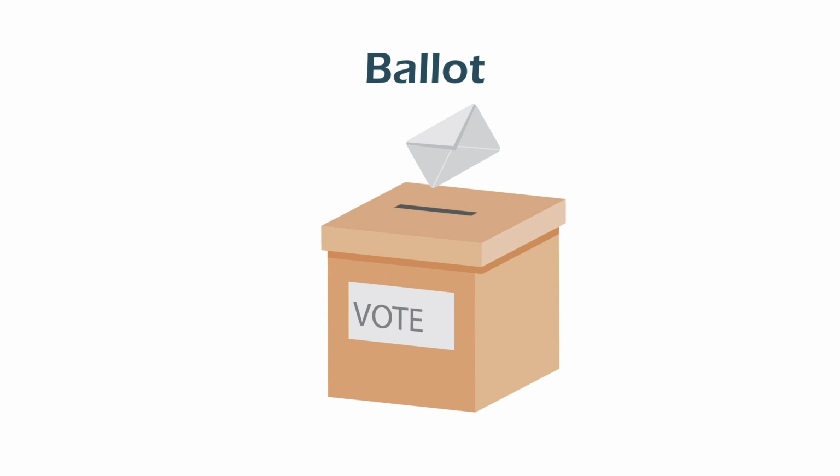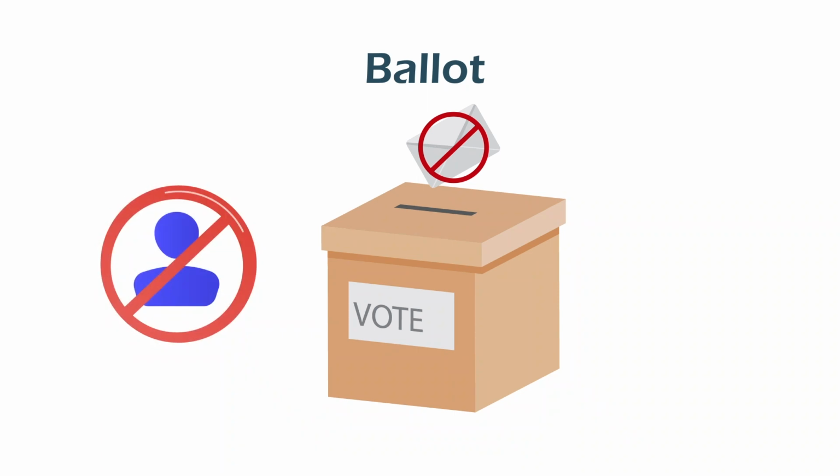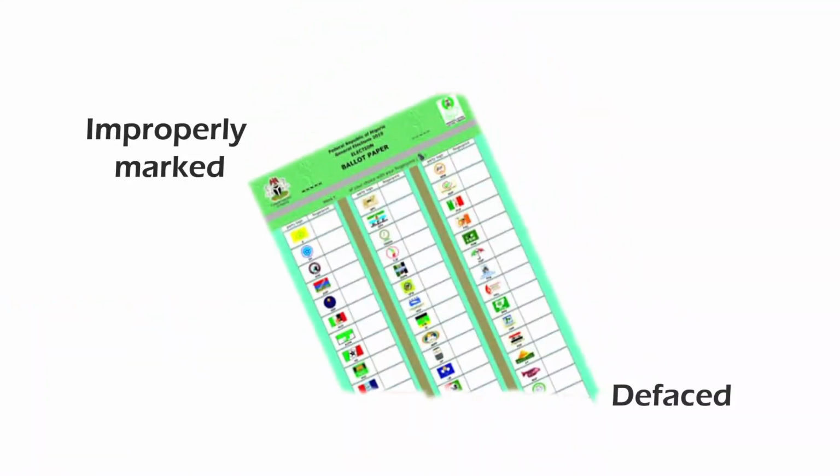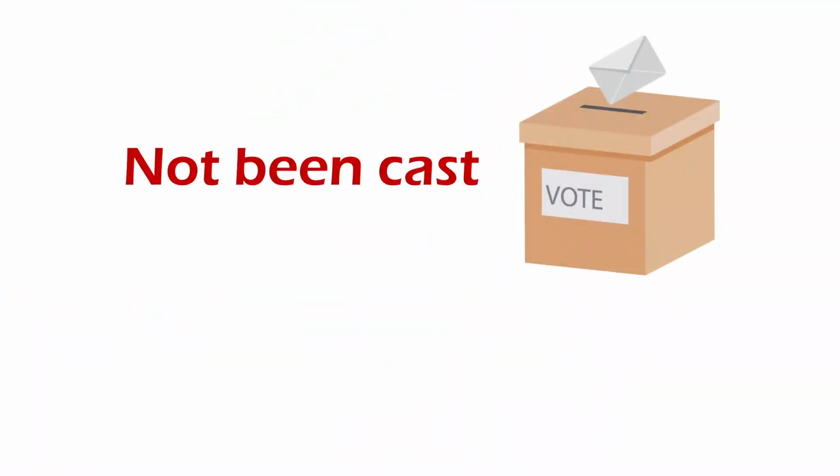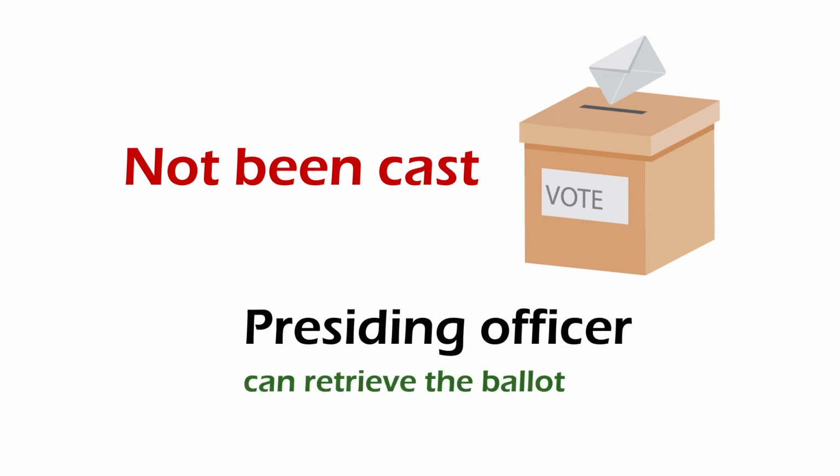Rejected ballot. A ballot which has been cast but is rejected by the presiding officer during counting, either because it identifies the voter or it was improperly thumbprinted. A spoiled ballot is a ballot that has been improperly marked or defaced by a voter but has not been cast. In this case, the presiding officer can retrieve the ballot and issue a new one.